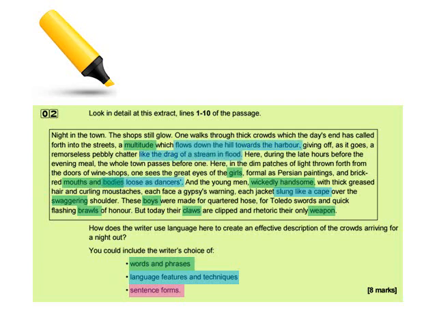In terms of language features and techniques, there's lots, more than I can write about in the given time, but I'm especially interested in the metaphor of the crowd being like water, flowing down the hill towards the harbour, and the simile like the drag of a stream in flood. This adds to my impression of the crowd being like one entity, moving as one large unit. It also implies that their movement is inevitable, as though arriving for a night out, they are all heading to one place, they are all in agreement.